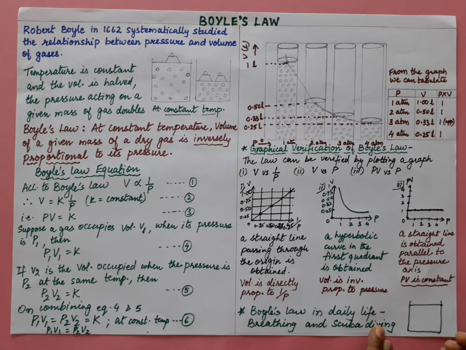Right. Another example: suppose we have a tank which is full of water. When there is a bubble and the bubble is rising, the volume of the bubble is increasing. Why is it increasing? Because this tank is full of water, so at the bottom there will be high pressure and above it will be low pressure, right? So when the bubble is rising, the pressure is low and the volume is increasing. So volume and pressure are inversely proportional. These are all examples of Boyle's law we see in daily life, right?